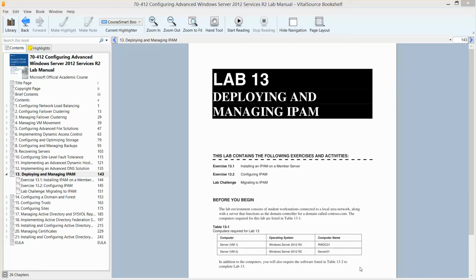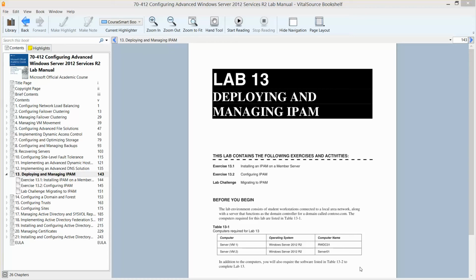Okay, this is Lab 13, Deploying and Managing IPAM, part of the Configuring Advanced Windows Server 2012 R2 Services Lab Manual, which is the series of Microsoft Official Academic Course in preparation for exam 70-412. In this lab we're going to be installing IPAM on the member server and then configuring the IPAM.